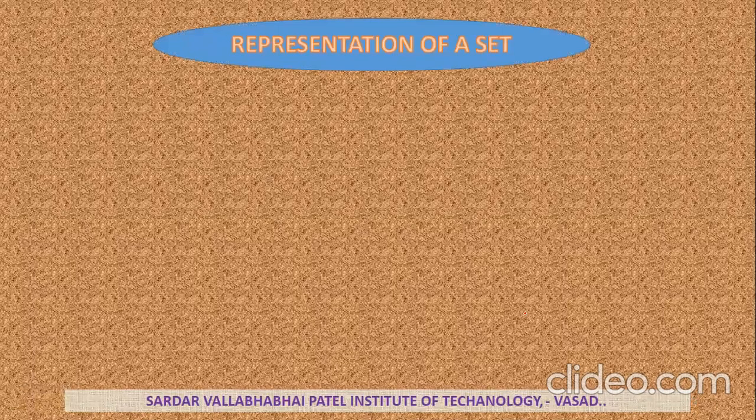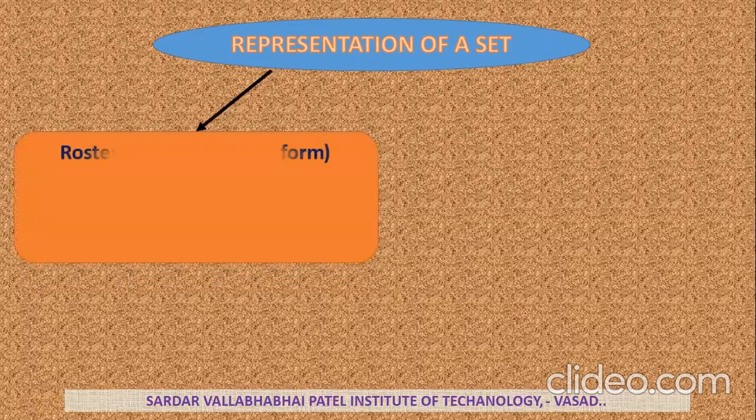Now, how to represent a set? Earlier we discussed that a set is denoted with a capital letter A and its elements are denoted with small letters. The first method of representing a set is the roster method, that means the tabular form.